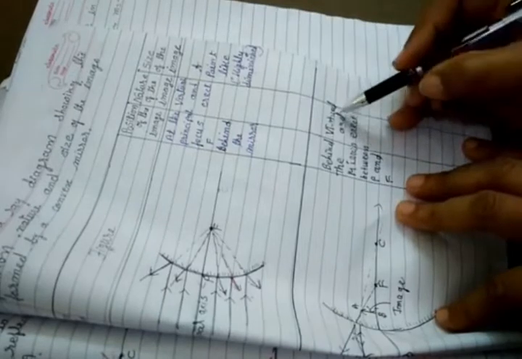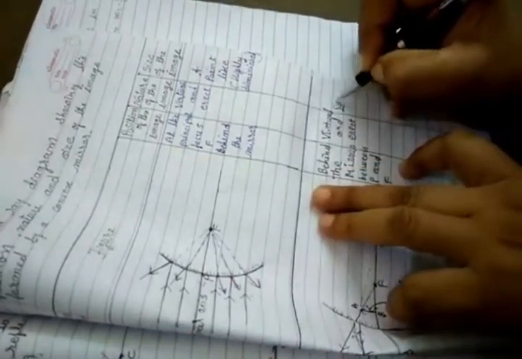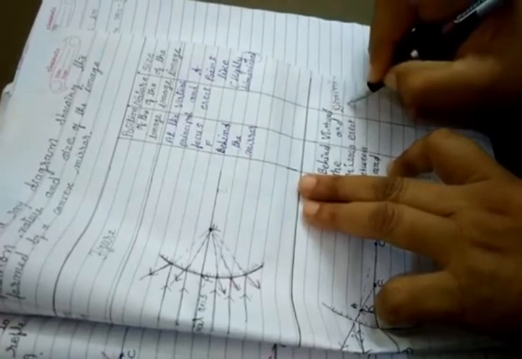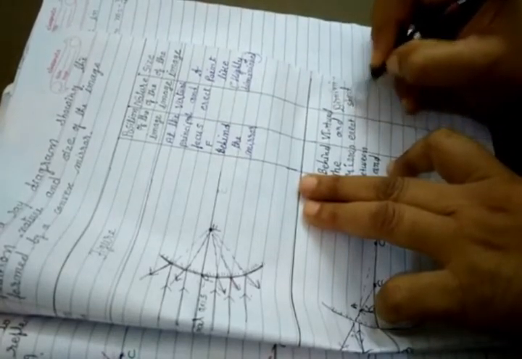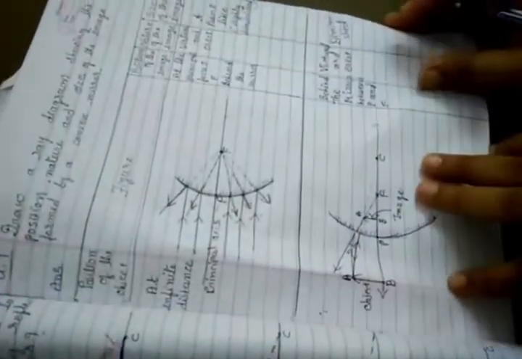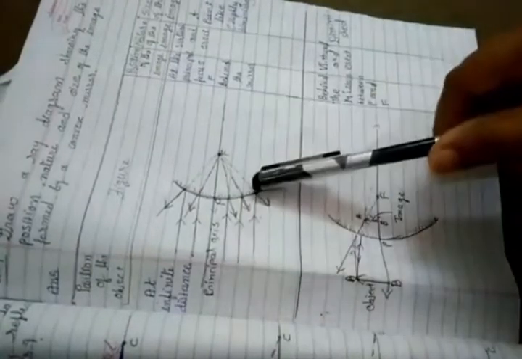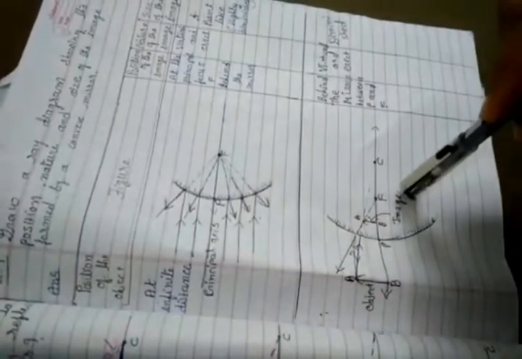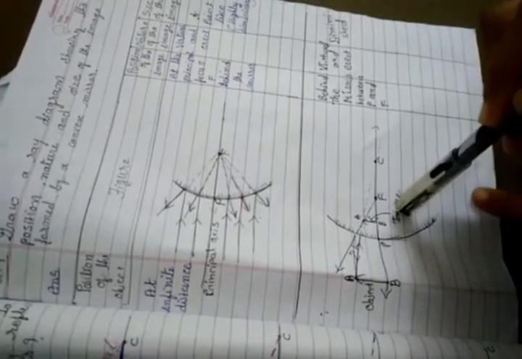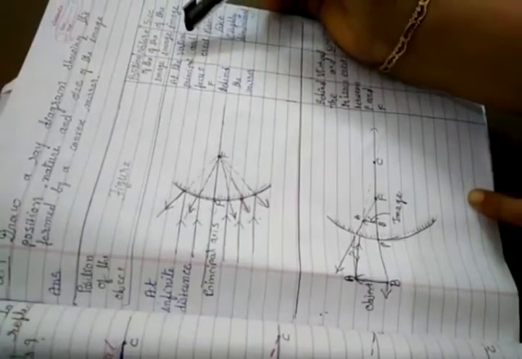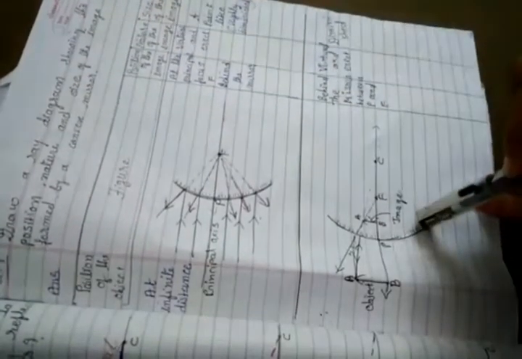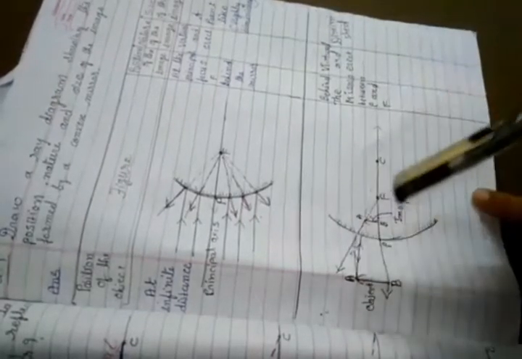Size of the image is diminished, meaning very small. So students, see, in a convex mirror we always find the image virtual and erect, and always at the back side of the mirror.